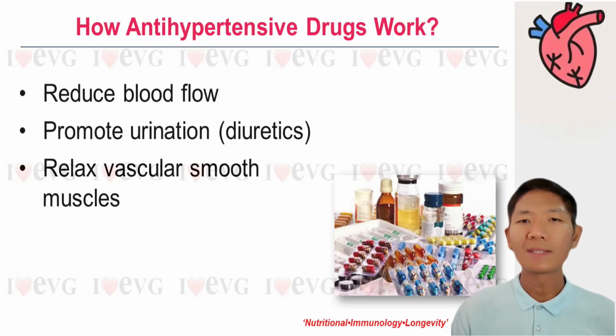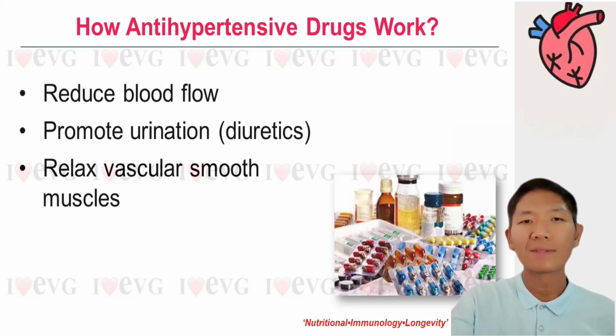The third type of antihypertensive medication will dilate our arteries by relaxing the vascular smooth muscle in the arteries and the veins. And these temporarily control the hypertension and reduce its symptoms. Have you heard that taking antihypertensive drugs can help to solve hypertension? I'm sure that the answer is no. Doctors will advise patients to consume these medications for a lifetime. Why is that so? If you stop taking them, the blood pressure will spike up, as these drugs can only help to alleviate the symptoms but cannot treat the root cause.